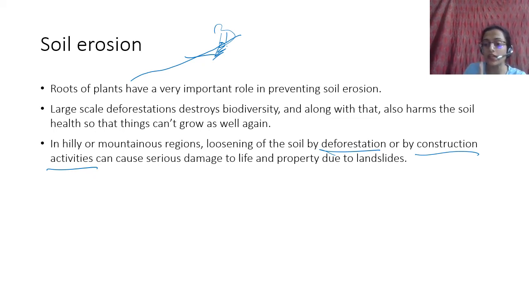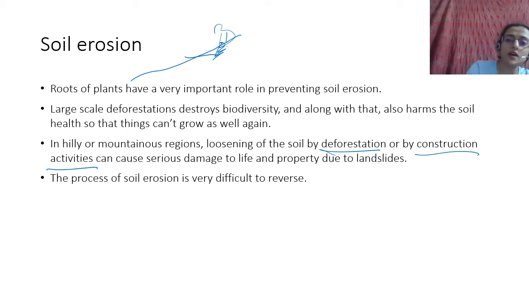This is what happened in Kedarnath. If you remember, there's a movie also called Kedarnath which is based on those floods. So Kedarnath का जो shrine था, उसके ऊपर there is so much activity. I don't know if it is illegal or what, but there's so much construction activity that is going on that the slopes are not stable anymore, and because it rained so much, there were immense landslides, and there was a lot of loss of life and property, right?